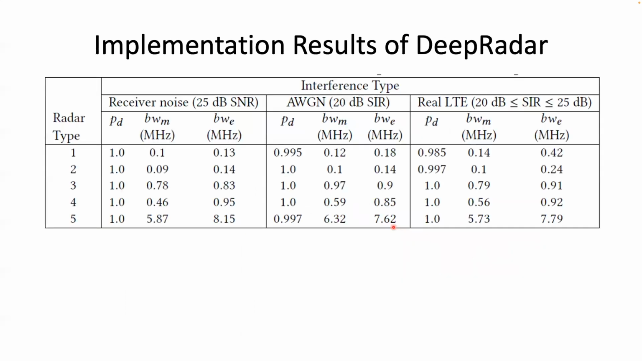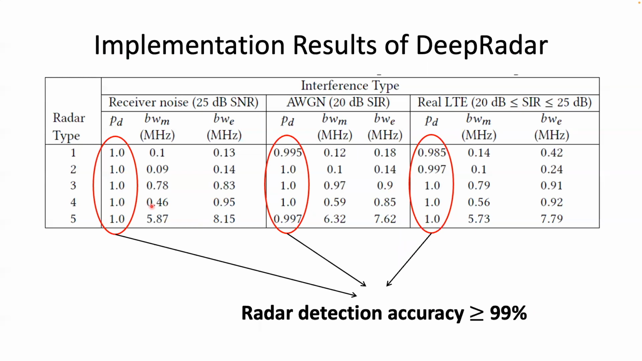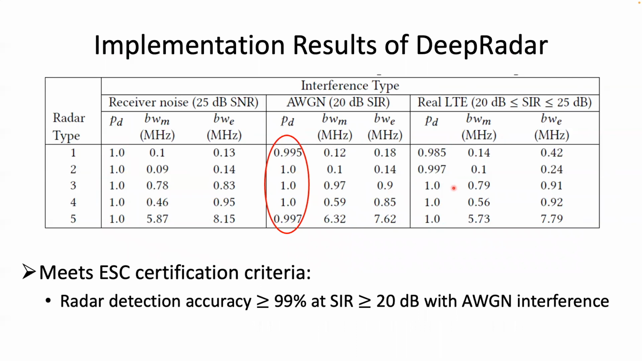Using our implementation, we test DeepRadar with different types of interference signals. We observe that our implementation has close to 99% accuracy for all 5 radar types and for different types of interference. This slide also demonstrates that our implementation can meet the ESC certification criteria, which requires more than 99% accuracy in terms of radar detection at 20 dB SIR when the interference is AWGN.